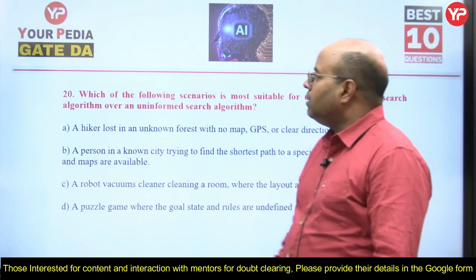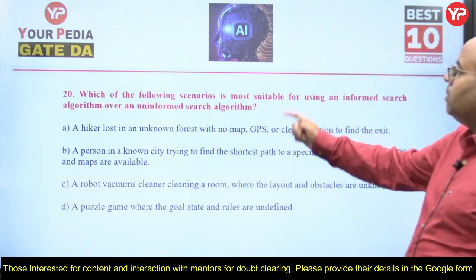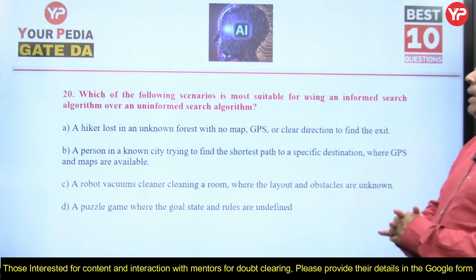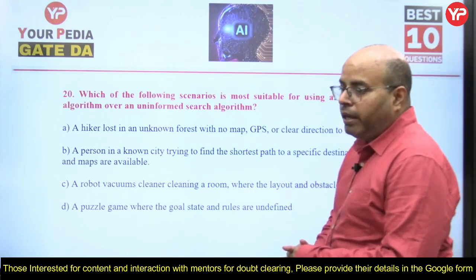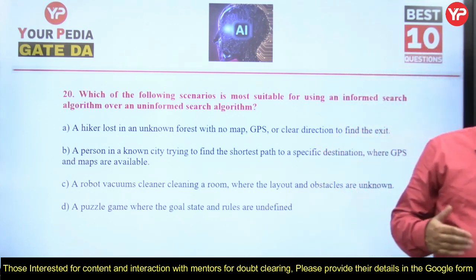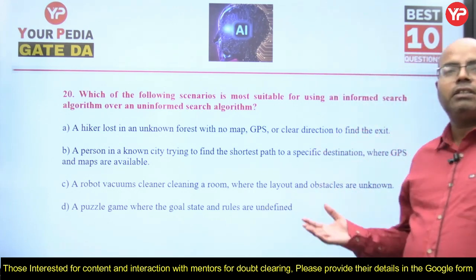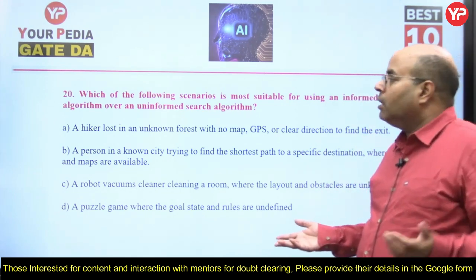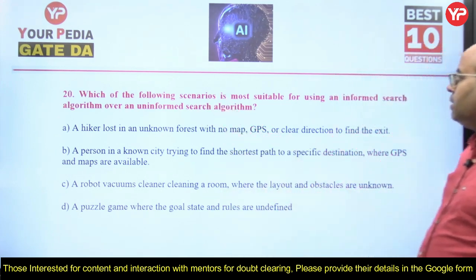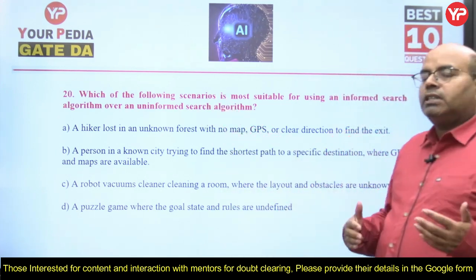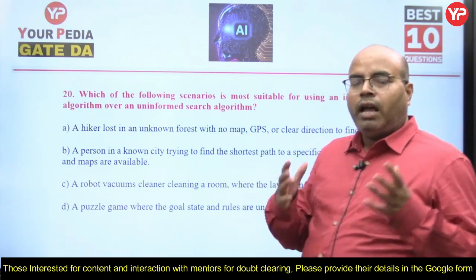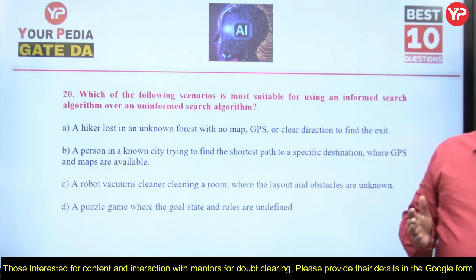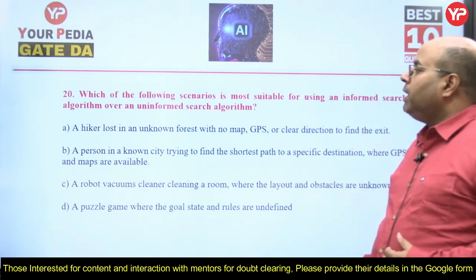Now 20th question: which of the following scenarios is most suitable for using an informed search algorithm over an uninformed search algorithm? There are two types of algorithms I have told you about. An uninformed search algorithm is like blind search. You don't have any information, so you have to search everywhere. But an informed search algorithm means you have some information, so you can make an informed decision. You are not blind, so you can immediately go to the relevant place.